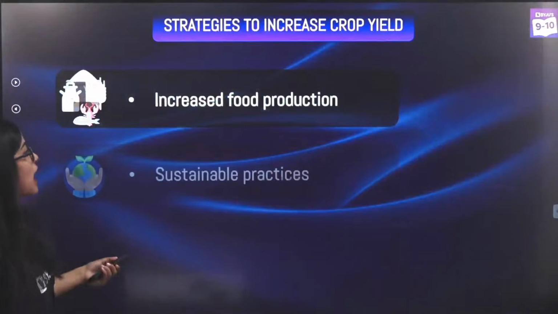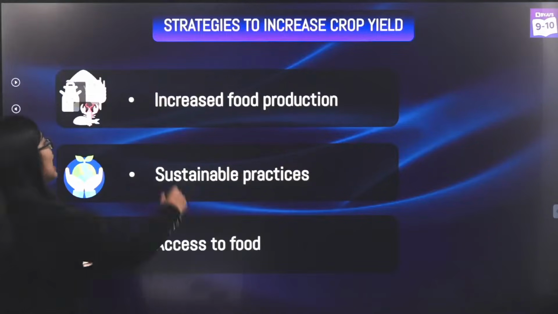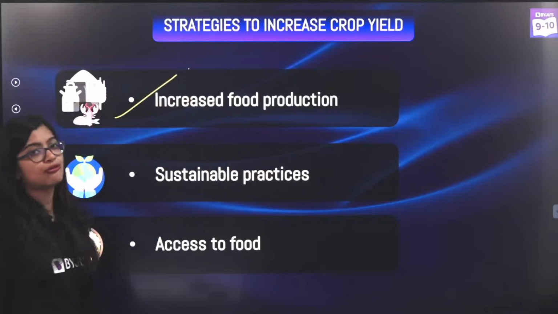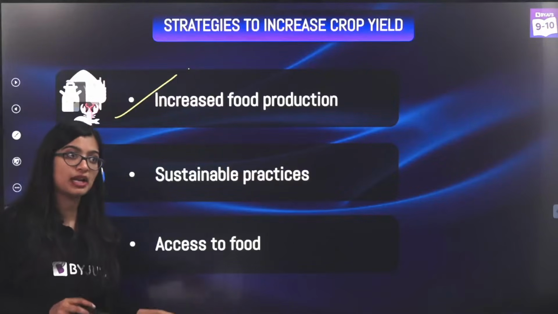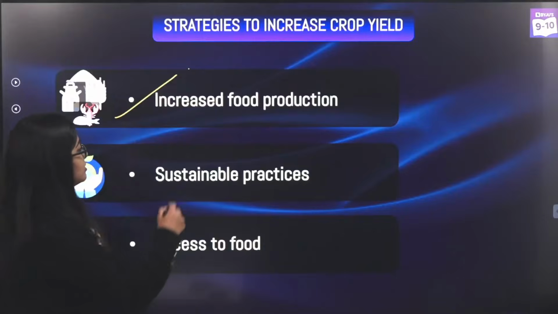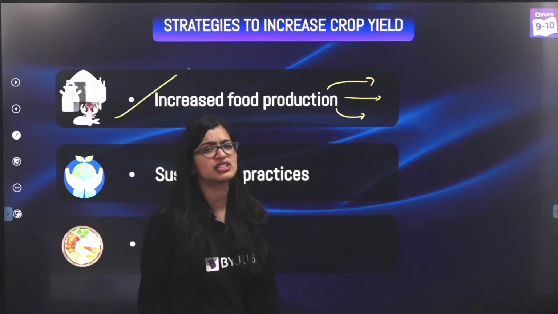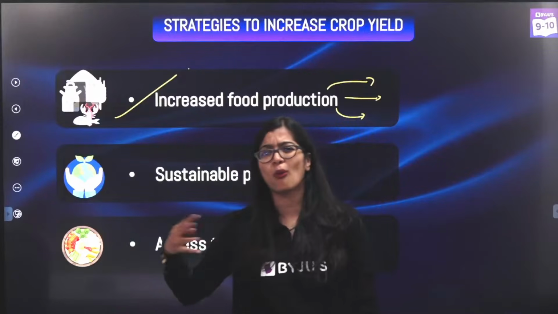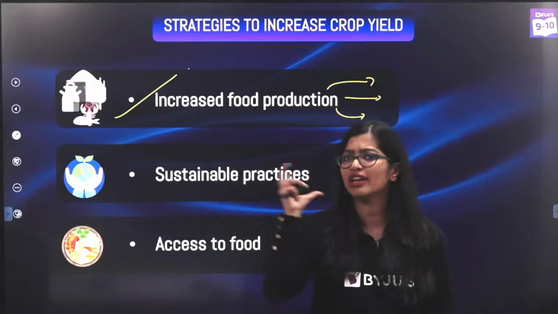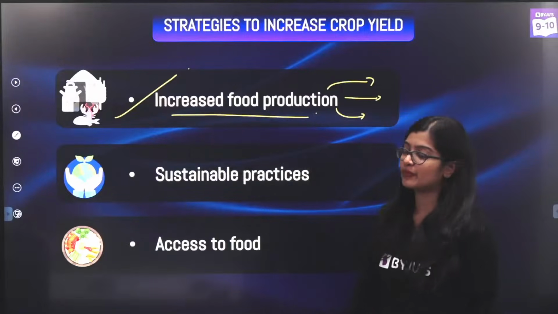So in the case of plants, when we were looking at strategies to improve crop yield, we realized that step number 1 is to increase the food production. If 10 people are there, we must be able to provide food for those 10 people and their families, right? But when we were talking about this, that is where all your revolutions come into the picture, whether it's your green revolution, in the case of animals, you look at blue revolution or white revolution, all of that comes here. All your revolutions come here, wherein we were able to increase food production.